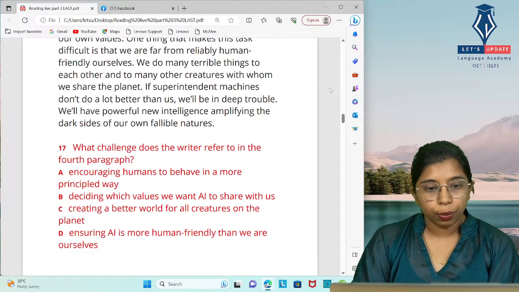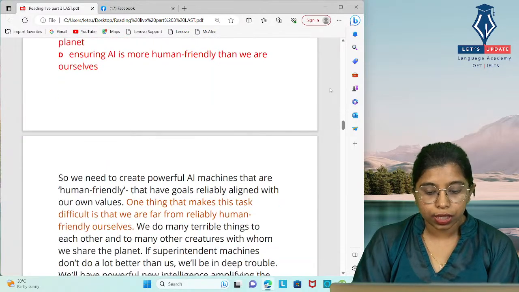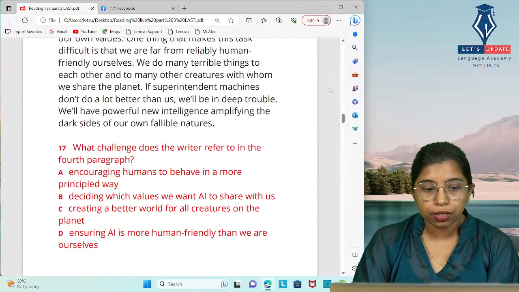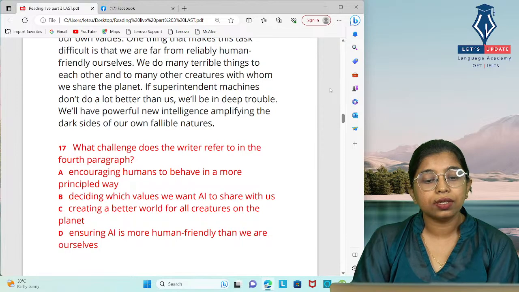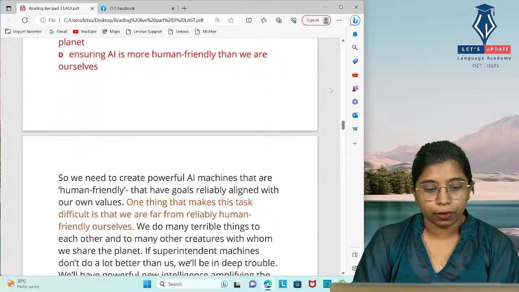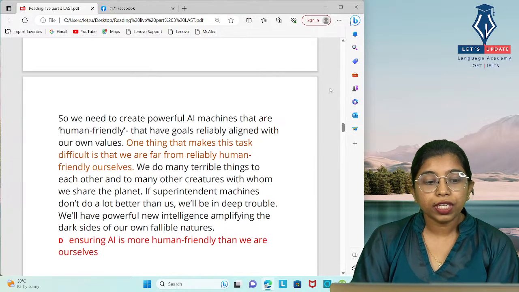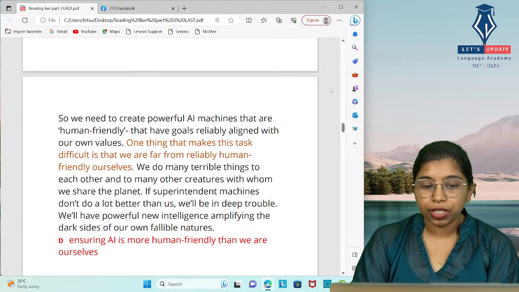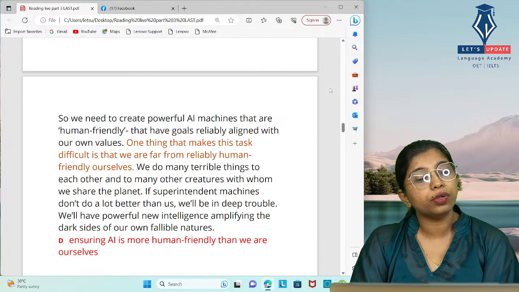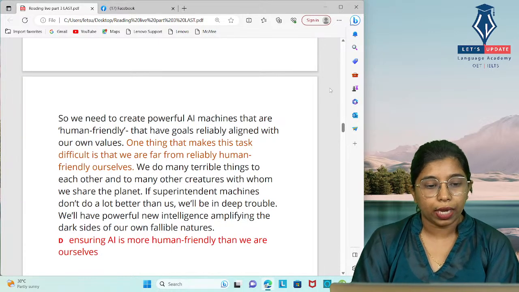Moving to the paragraph, once again I'll read the question: what challenge does the writer refer to in the fourth paragraph? We need to create powerful AI machines that are human friendly, that have goals reliably aligned with our own values.